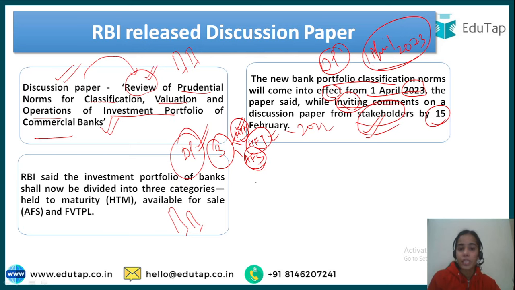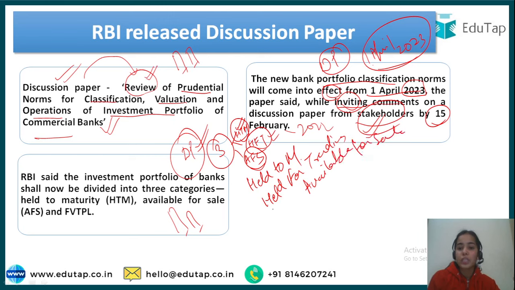Right now, currently, these 3 are the categories according to which the investment portfolio is divided. But in the discussion paper it has said that we want to change this classification and bring in a new classification in which there will be 3 categories of the investment portfolio.